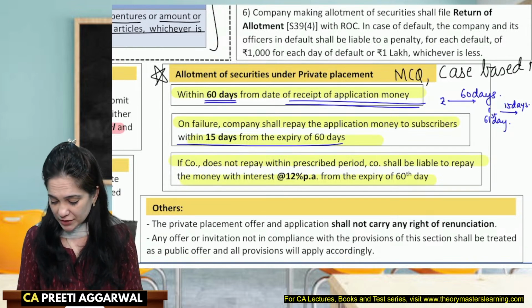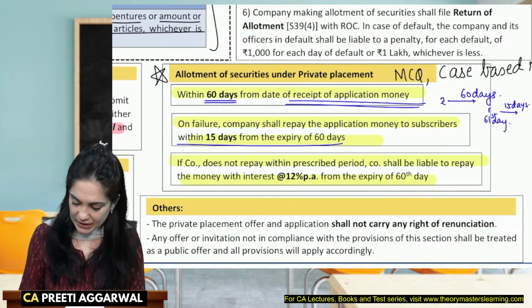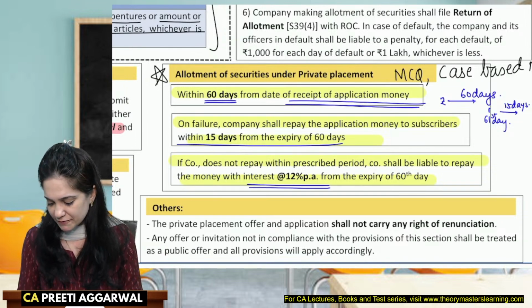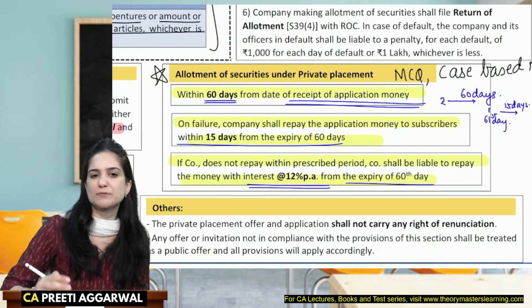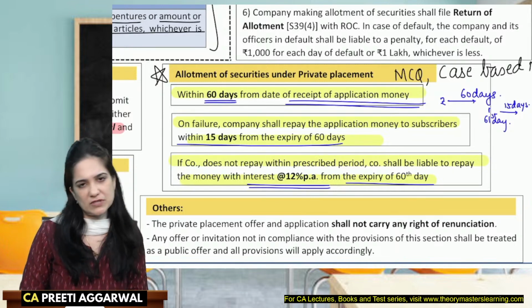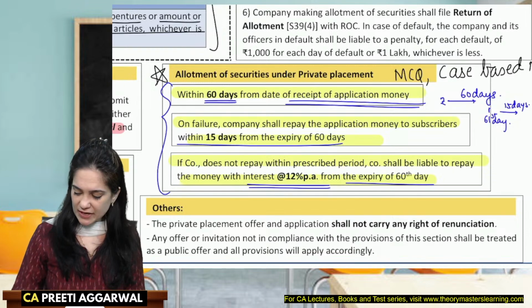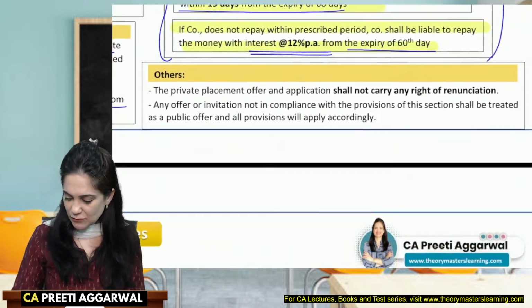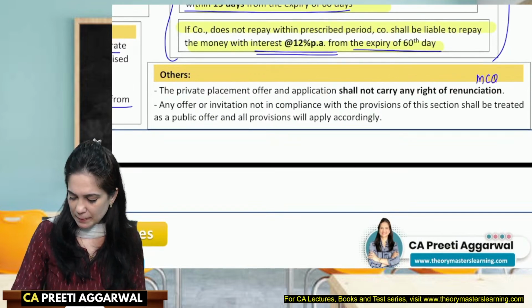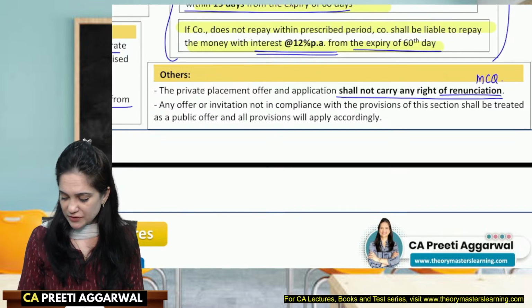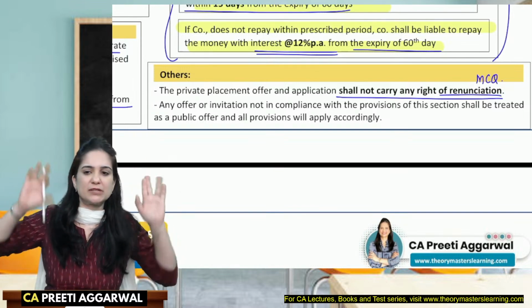And if the company does not repay the money within the prescribed period, it will be made to repay the money along with interest at the rate of 12% per annum, calculated from the expiry of the 60th day. It means the interest will be calculated from the 61st day. So please note that this is very important for MCQ. Private placement, yes, this was also asked in the past exam as MCQ. It shall not carry a right of renunciation. Renunciation means I don't want to buy the shares, but my friend wants to.